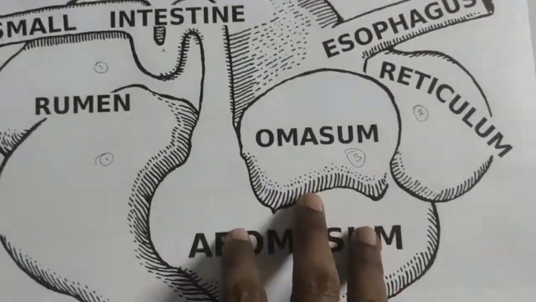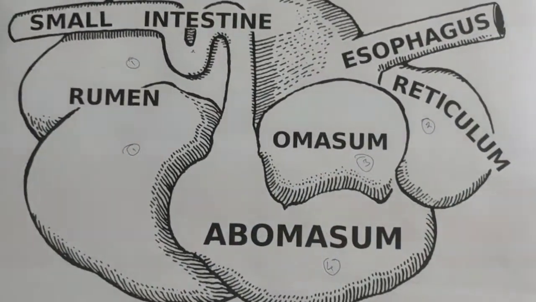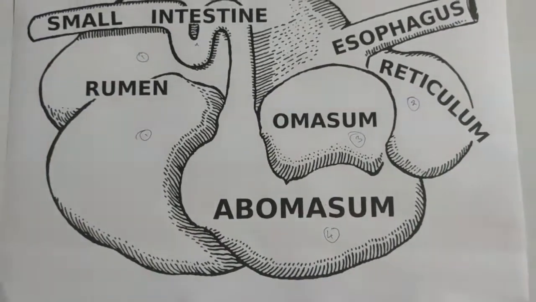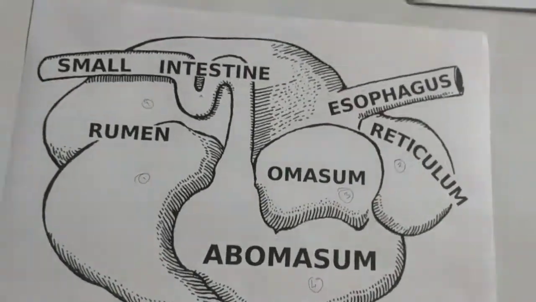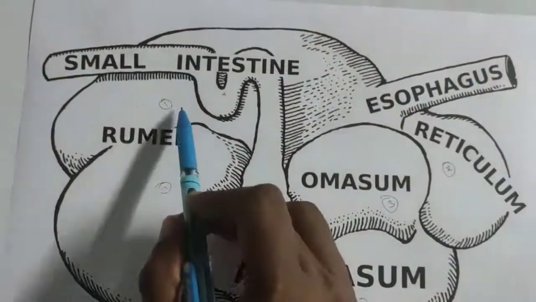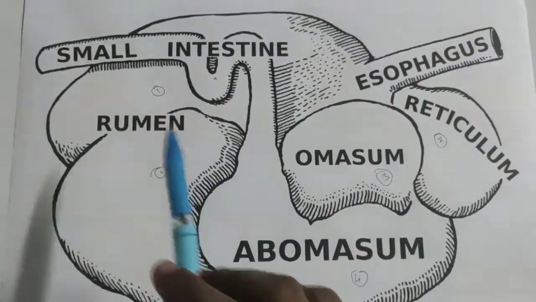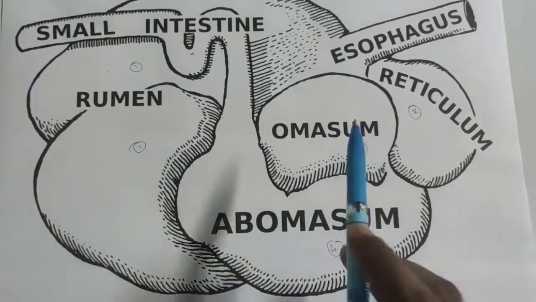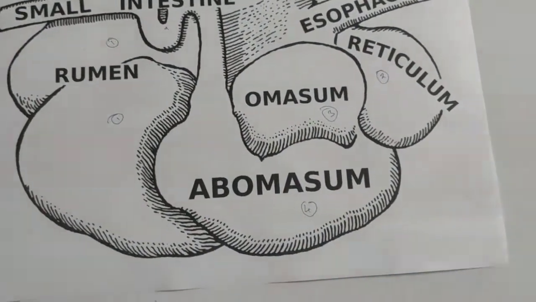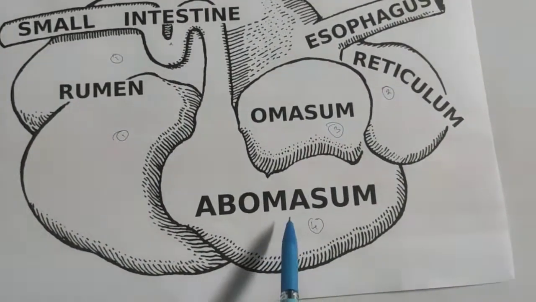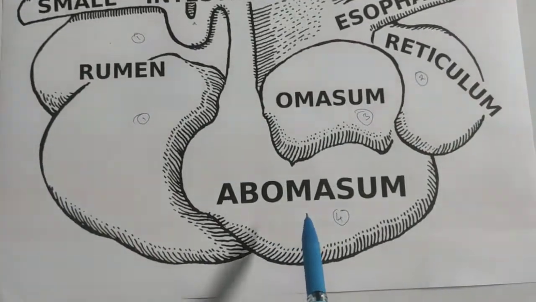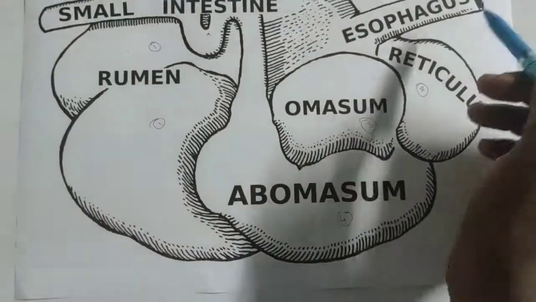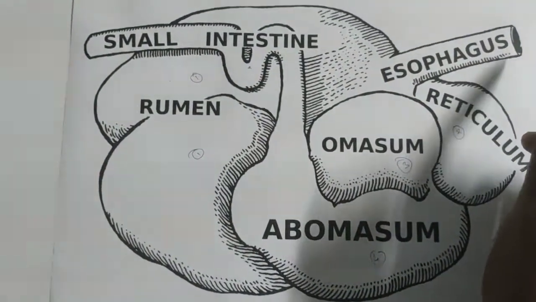So this is the stomach of the ruminant, divided into four chambers. The first is the rumen, the second chamber is the reticulum, the third chamber is the omasum, and the fourth chamber is the abomasum, which is also known as the true stomach.